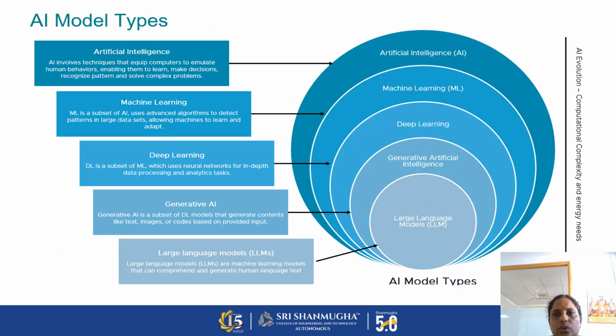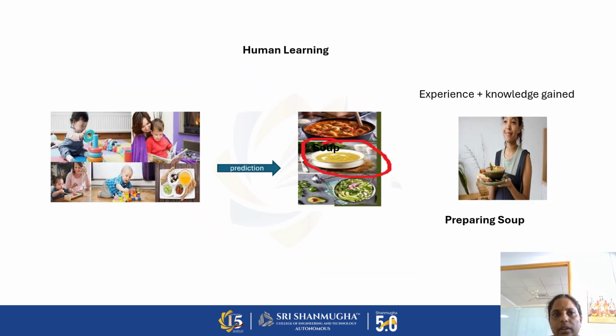These are the scenarios or the types. First is artificial intelligence. Machine learning is a subset of artificial intelligence, and deep learning is a subset of machine learning, and generative AI is next, and then the large language model is a subset of generative AI. In short, we will be calling it generative AI. So let's learn how generative AI works.